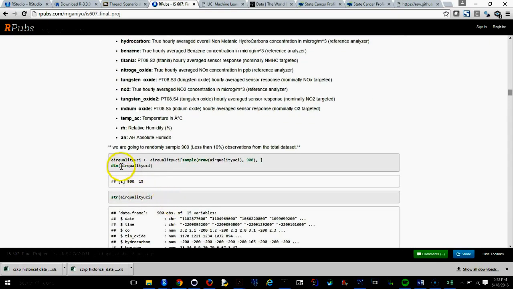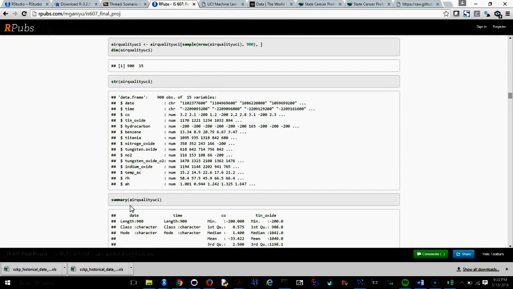And then as I said earlier, we'll be sampling it because the observations are really, really high. So we thought it would be ideal to sample at least part of it. Here we sampled 900 observations out of the 9,451. That is less than 10%. So we have it here. This is the structure, and then this is the summary.